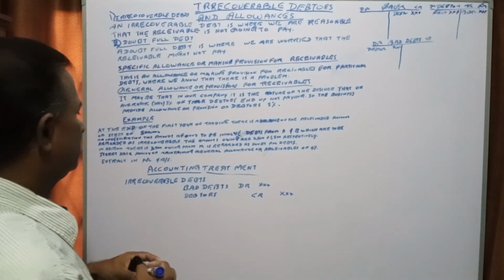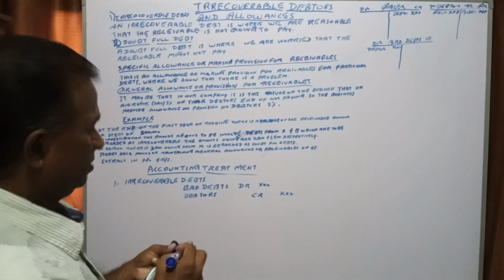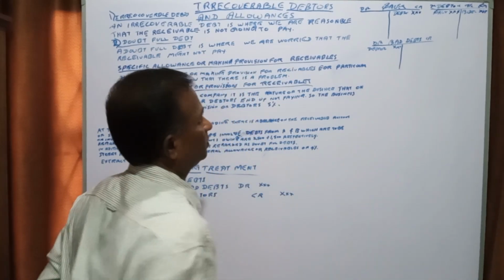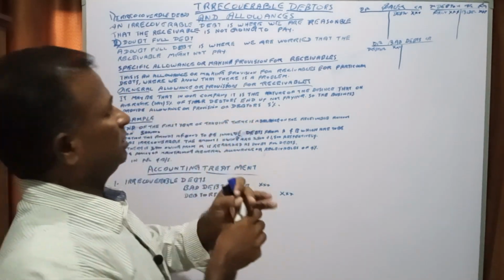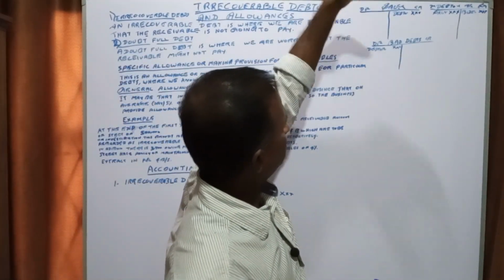This is what we did here, right? We are not going to receive. The bad debts arise when we make the sales on credit.